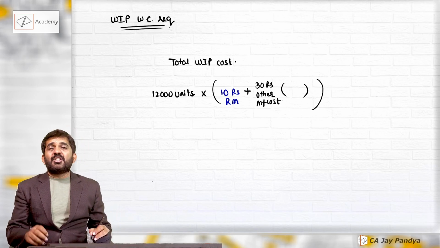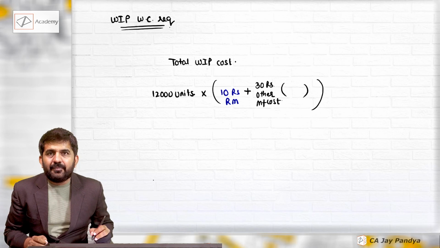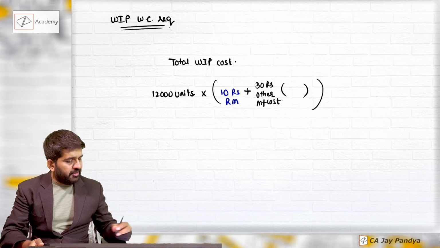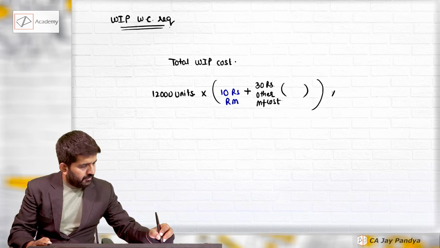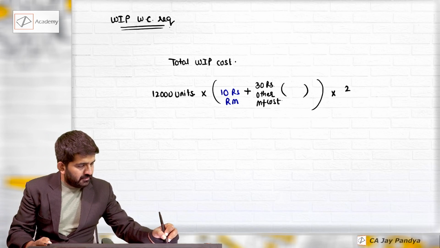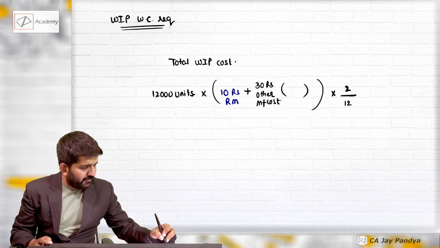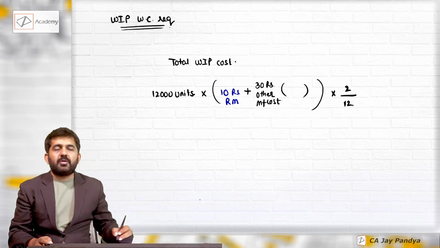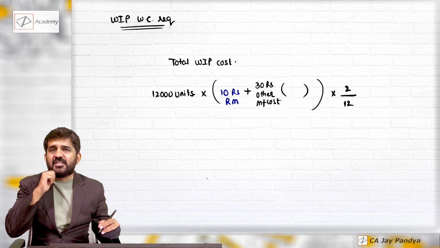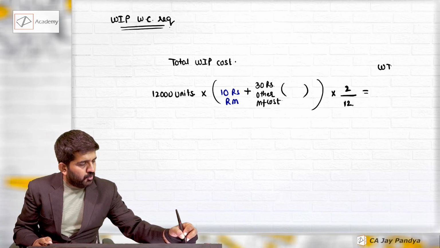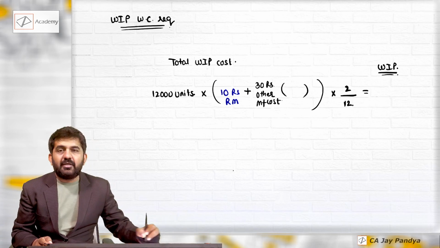But this is total cost per annum. How many months is your WIP stock? Say 2 months, into 2 divided by 12. I will be getting WIP working capital requirement.